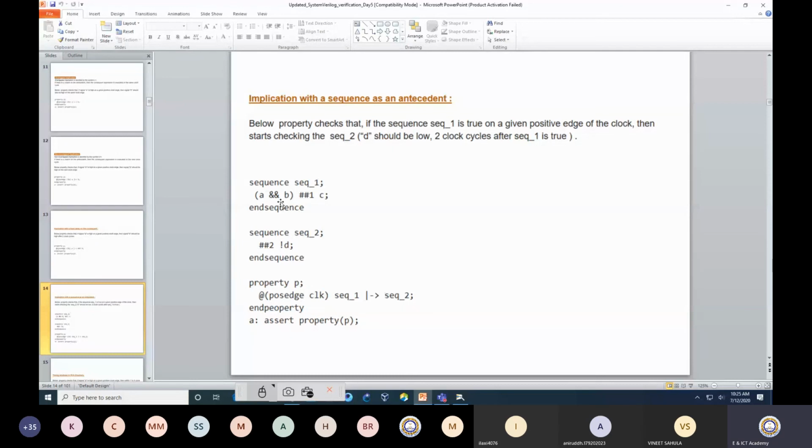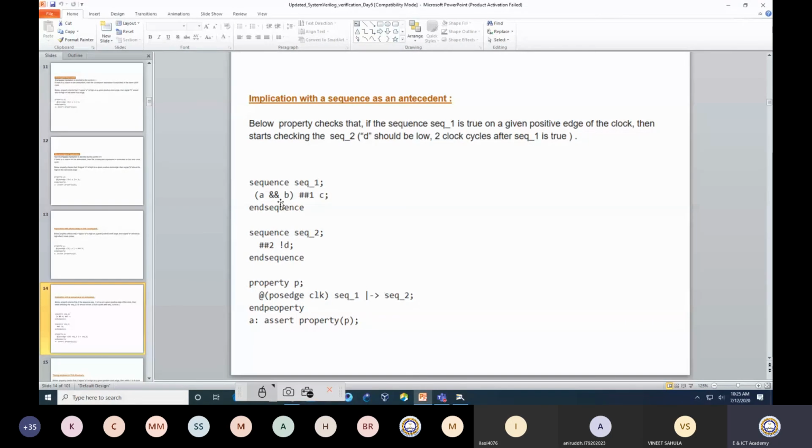Okay, so what is the event that I am talking about? First event is A is high. What is the second event? I want to verify whether B is high or not. So that means A is high, then at the same time I would like to know whether B is high or not. If A and B both are high, then after 1 clock cycle delay, I would like to know whether C is high or not.